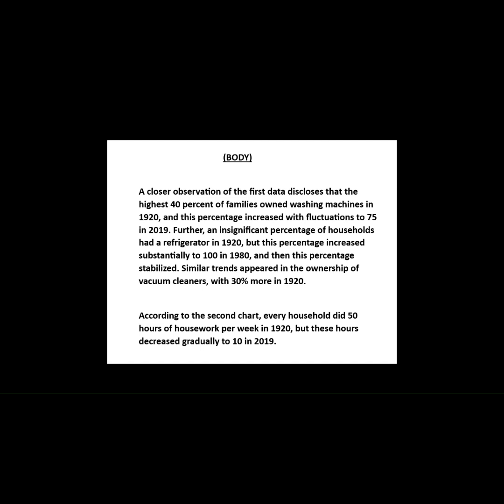Very simple, my friends. According to the second chart, every household did 50 hours of housework per week in 1920. But these hours decreased gradually to 10 in 2019. Please study again and again and write it again and again, or practice typing again and again, to be perfect with our style. Now let's move to the conclusion of our report writing.